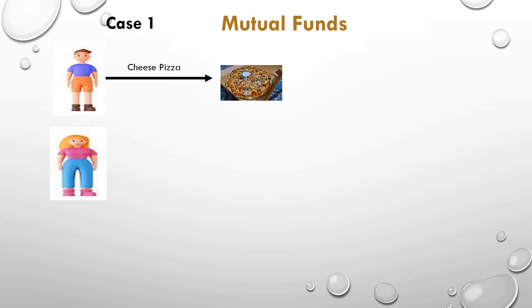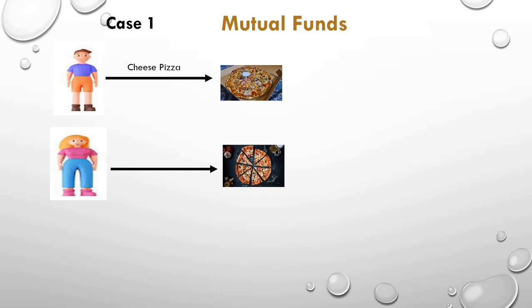Similarly, suppose this is a second customer who has just gone to the Pizza Hut and again she purchased the mushroom pizza. She is also having it for the first time. She is tasting this mushroom pizza for the first time. And the same thing happens. She also spends rupees 500. If she likes the pizza, well and good. Otherwise, her 500 are wasted.